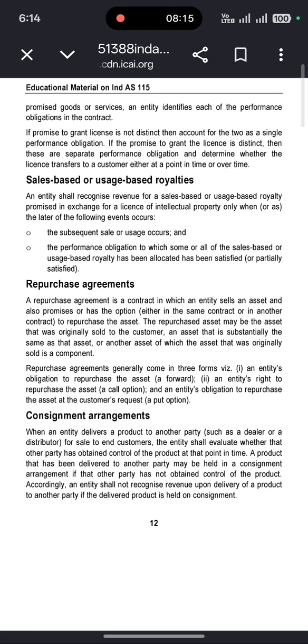A repurchase agreement is a contract in which the entity sells an asset and also promises, or has the option, either in the same contract or in another contract, to repurchase the asset. The repurchased asset may be the asset that was originally sold to the customer, an asset that is substantially the same, or another asset of which the originally sold asset is a component. A repurchase agreement generally comes in three forms: a forward, an entity's obligation to repurchase the asset; a call option, the entity's right to repurchase the asset; or a put option, the entity's obligation to repurchase the asset at the customer's request.